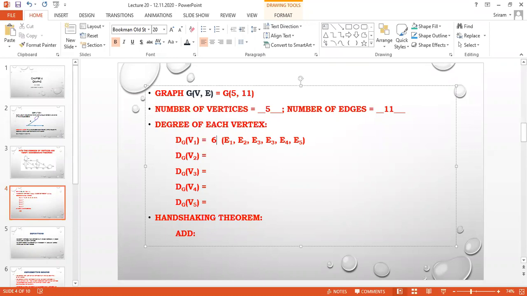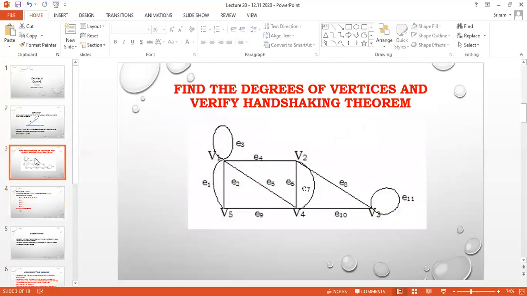The next one, degree of V2. I am going to check V2. What are all the edges going from V2, dear? E4, E6, E7, E8. There is no loop.